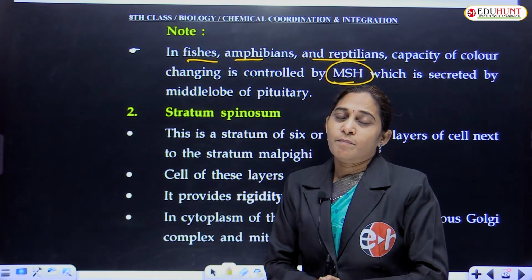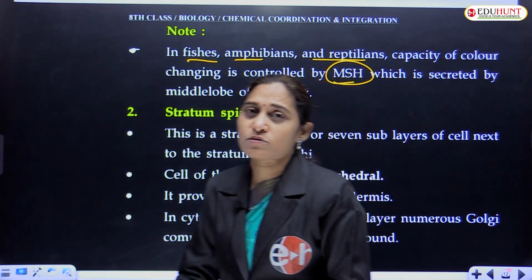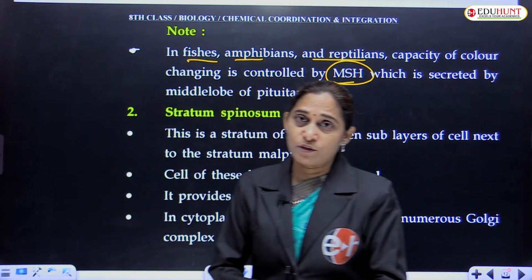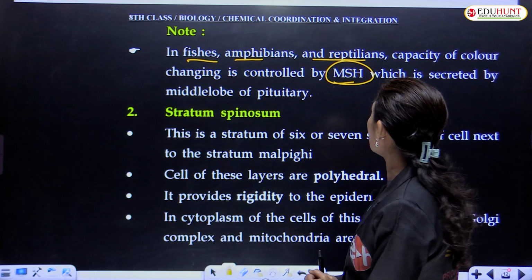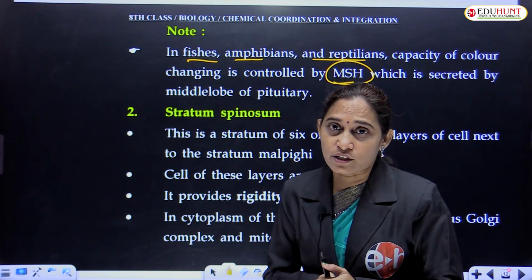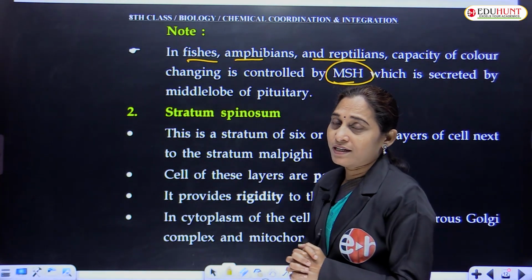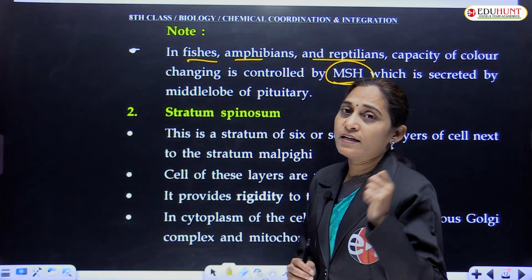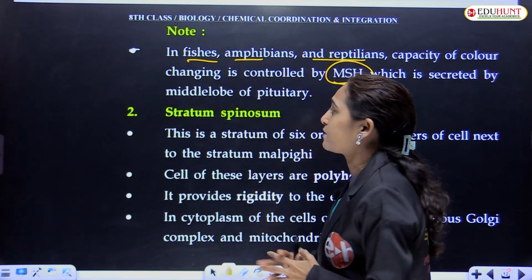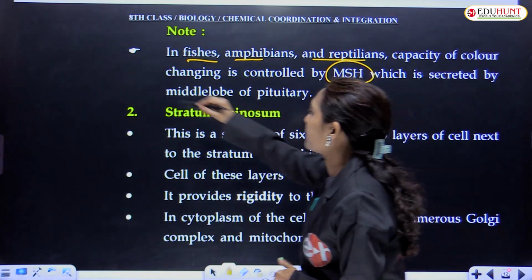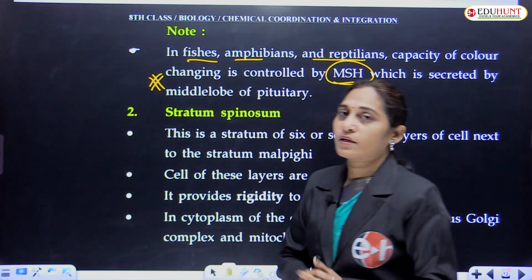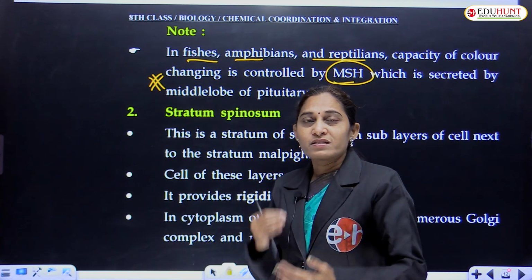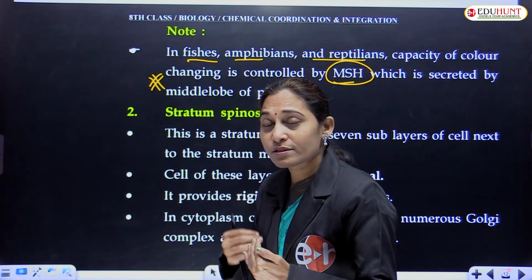MSH, melanocyte stimulating hormone. Melanocyte stimulating hormone is produced by the intermediate lobe, middle lobe of the pituitary gland, which controls the melanocyte stimulation, regulation, release of melanin. And in fish, amphibia and reptiles, this change in color is regulated by the melanocyte stimulating hormone. Okay, it is an important bit. Remember.